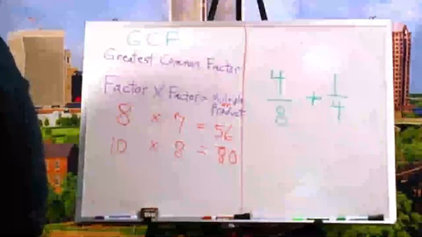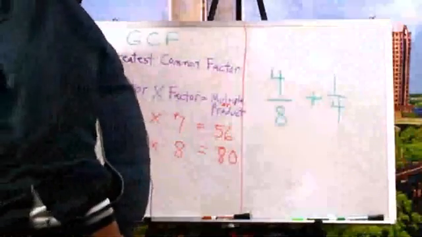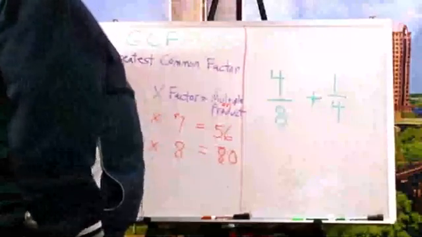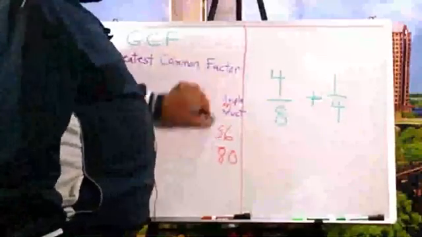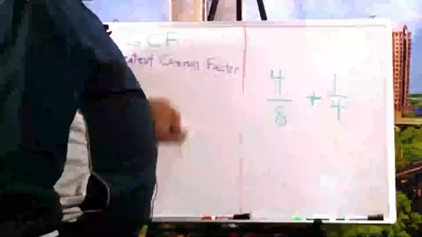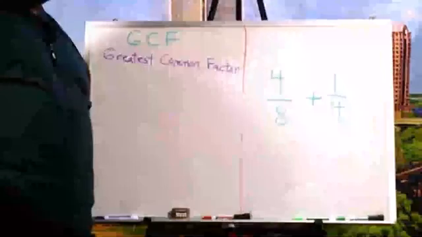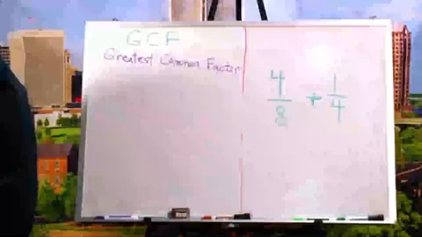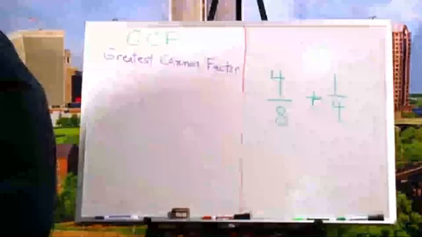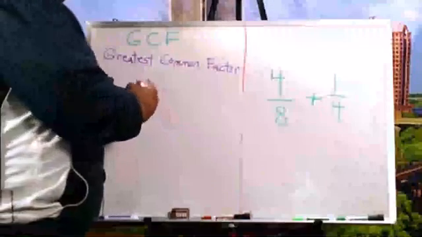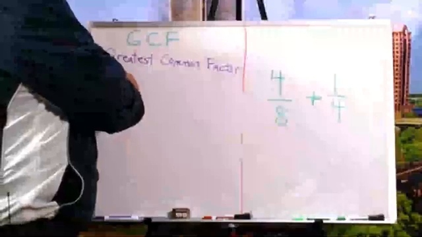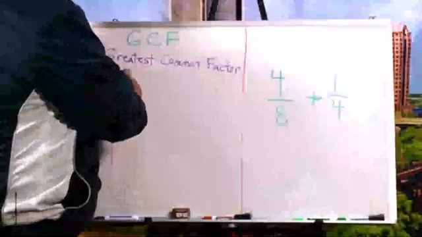And I want to show you something real quick too. It depends on what your teacher wants to show you. Some people use prime factorization. But I just want to continue to use my pick and choose chart. And this is what I do right here. Okay? To find my greatest common factor, I do what I call the big F.